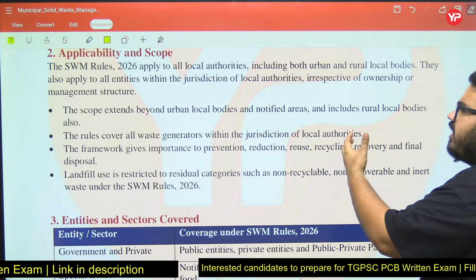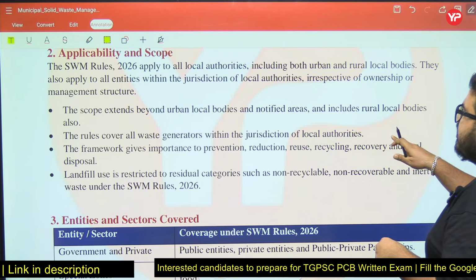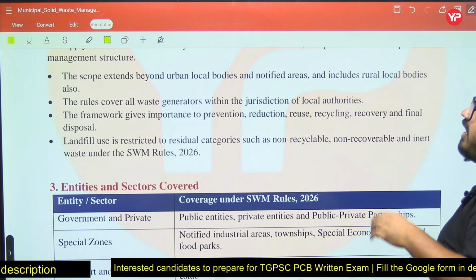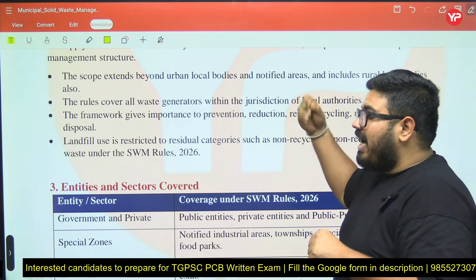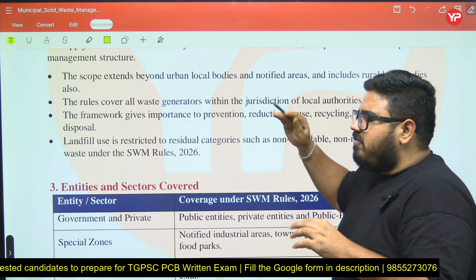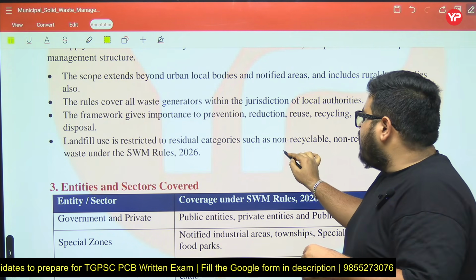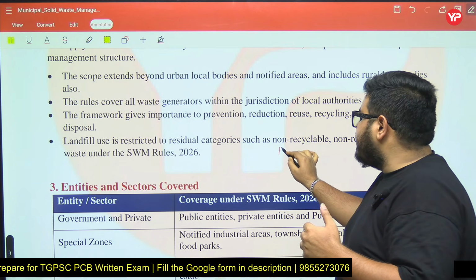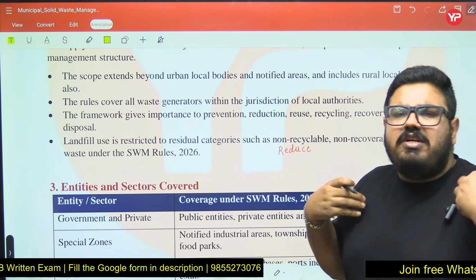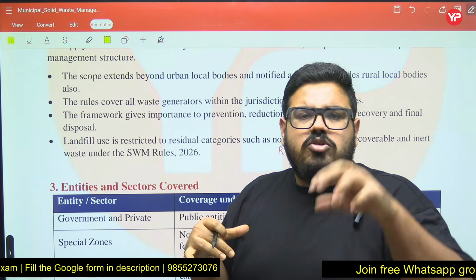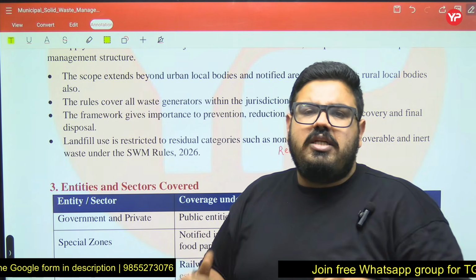The framework gives importance to prevention, reduction, reuse, recycling, recovery and final disposal. Always remember, if we ask you about the hierarchy in municipal solid waste or solid waste management, the first that comes is reduce. If it is not possible to reduce, see, first we will try to reduce the waste. So in the hierarchy, the top position is reduce.